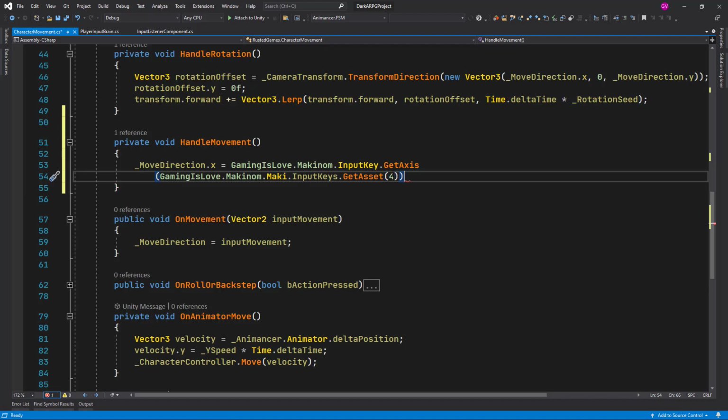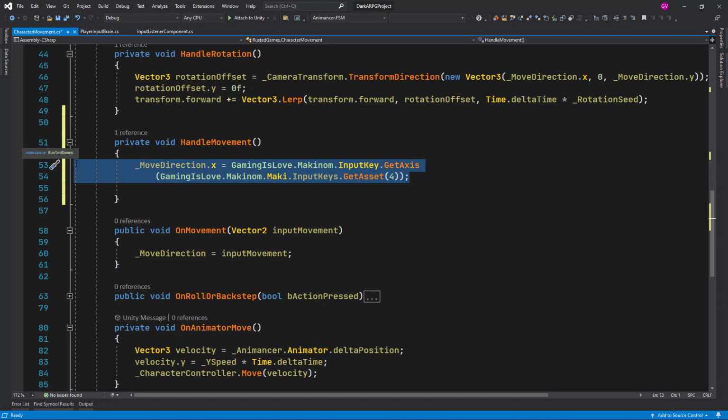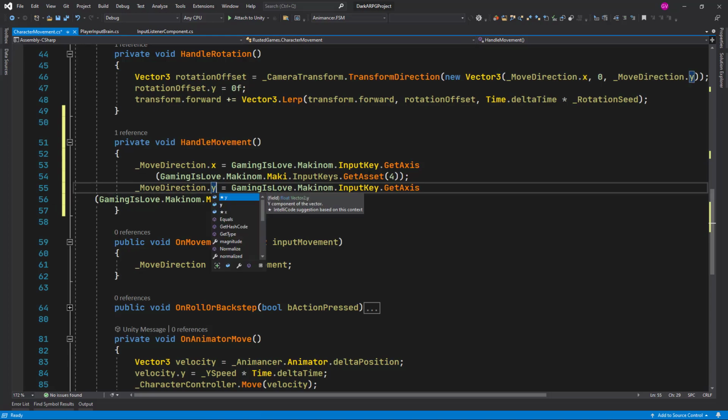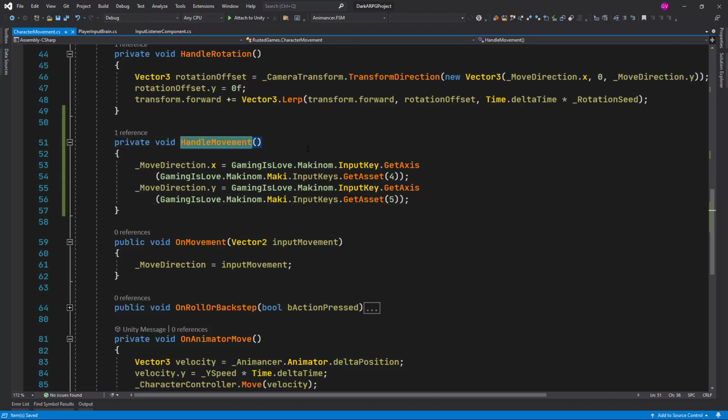Let's close up the brackets here, and now we are receiving the axis of this horizontal move. So let's take these two lines and just copy paste them, and I'm going to change the axis to Y, and the get asset in this case will be index 5. Okay, so this is how we handle the movement now.